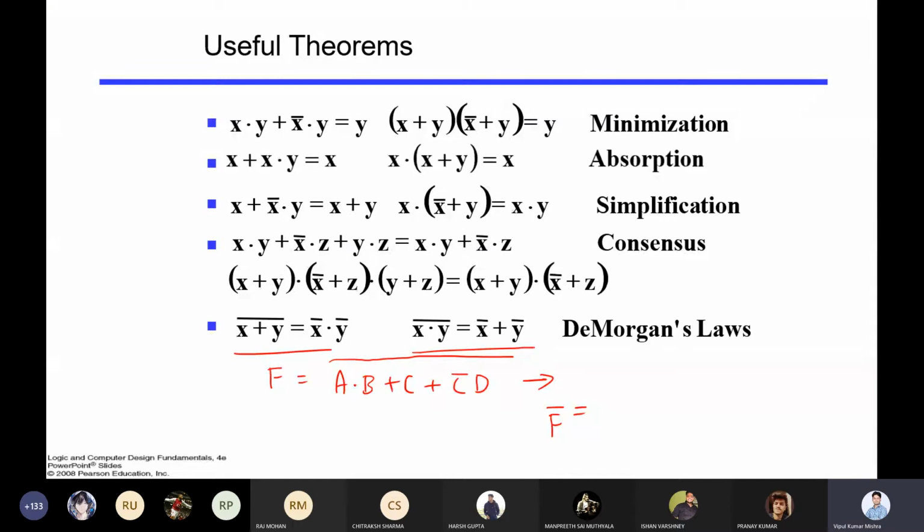What will be the output? What will be the F bar here? Sir, will it be A bar plus B bar dot C plus D bar, A bar plus B bar dot C bar bar dot bracket C plus, C plus D bar? Right. So that's correct.